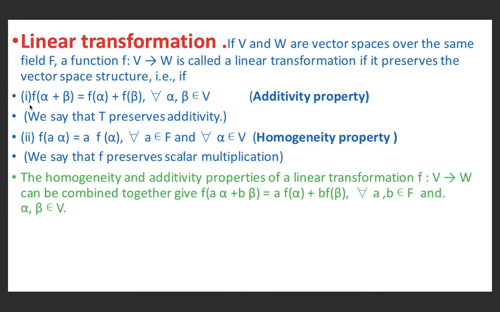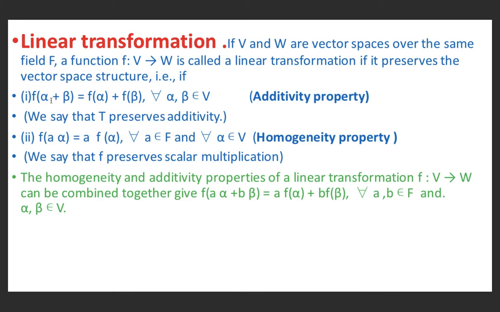That is, if alpha and beta are elements of the vector space V, then f of alpha plus beta equals f of alpha plus f of beta. And if a belongs to F and alpha belongs to V, then f of a alpha equals a times f of alpha. The first property means it preserves vector addition, and the second means it preserves scalar multiplication.